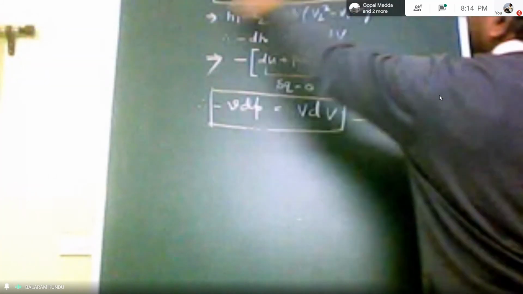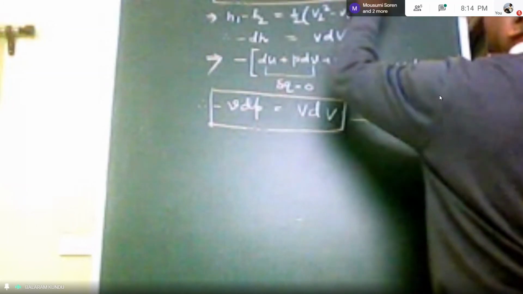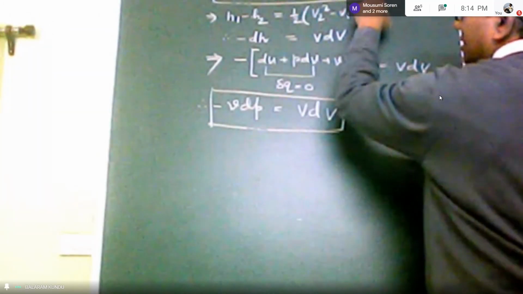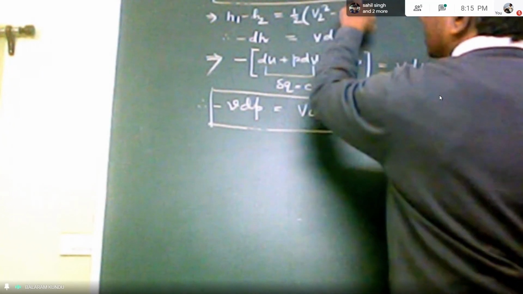And this is your expression. The above expression is the energy equation for a nozzle flow. This is the energy equation. So using this equation, it is also possible to get velocity V2.